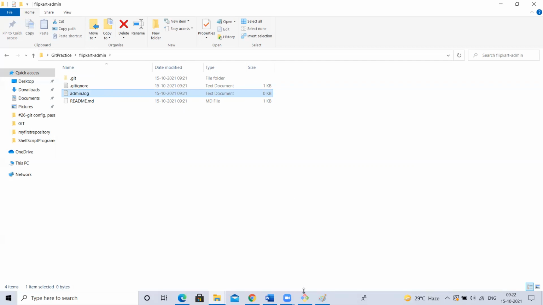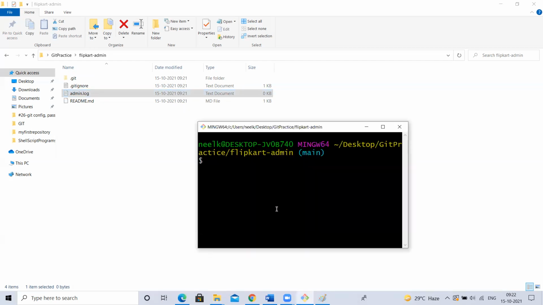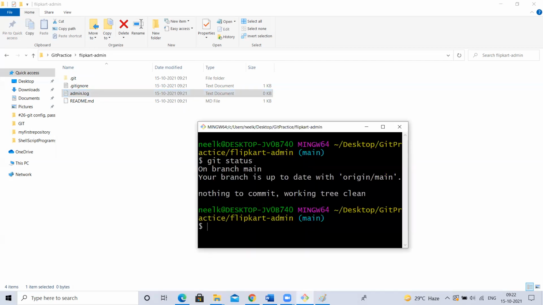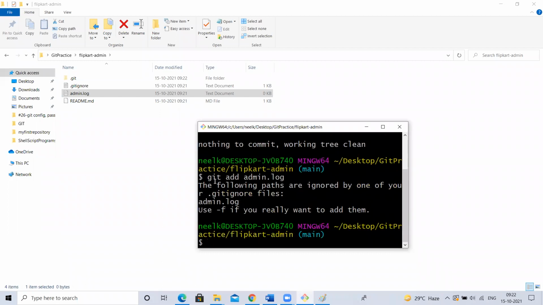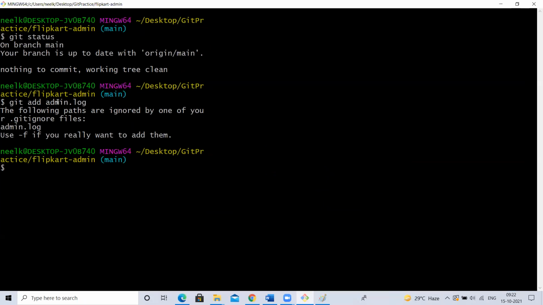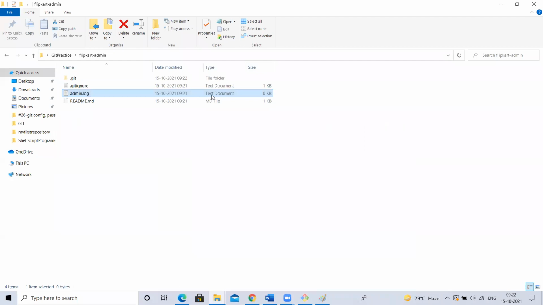Now .log. I created this file just now. Git status. Is it showing to commit? Is it showing to commit? No. If I try to add even after that, git add admin.log, what is the error message? The following paths are ignored by one of your .gitignore files. Means your .gitignore file is ignoring that.